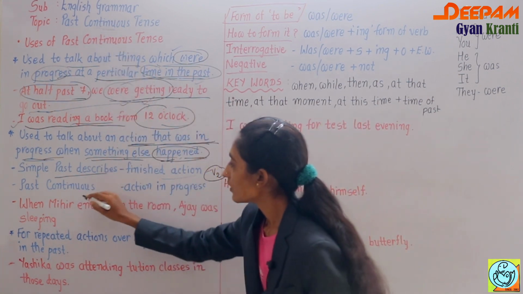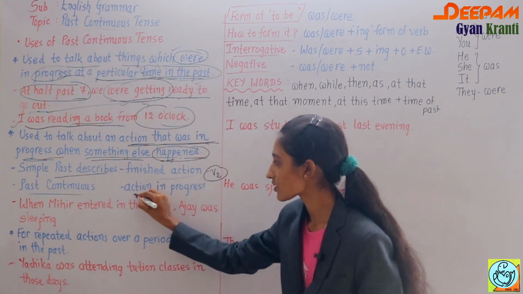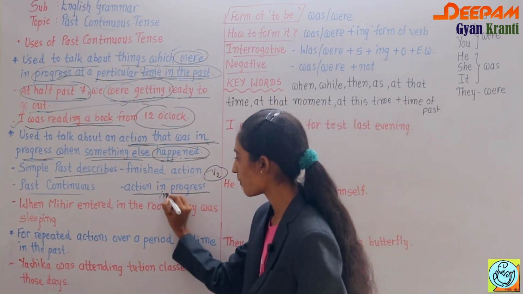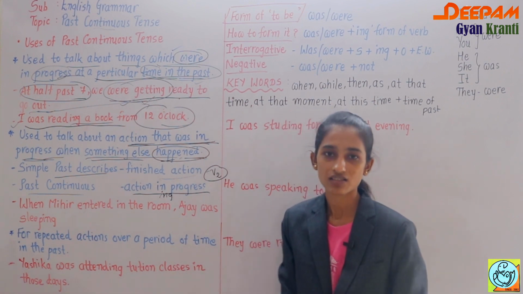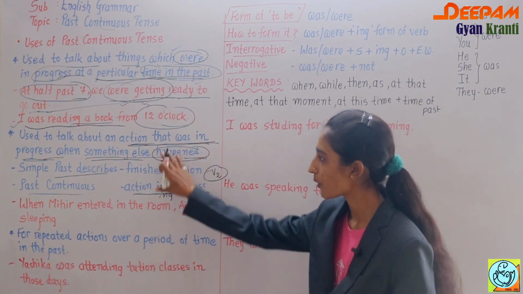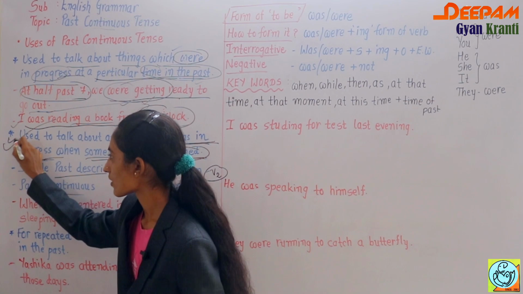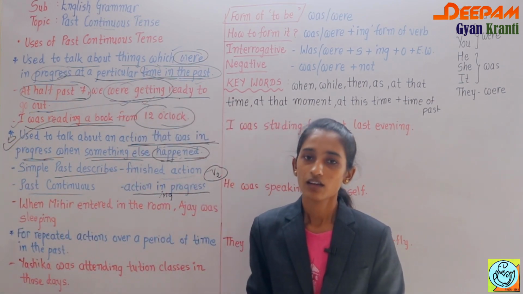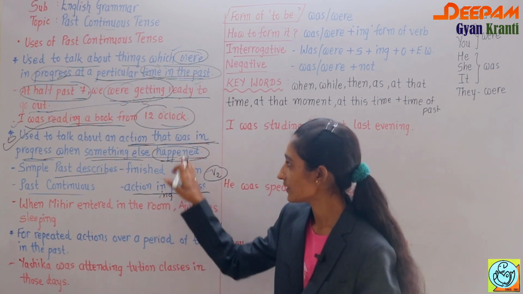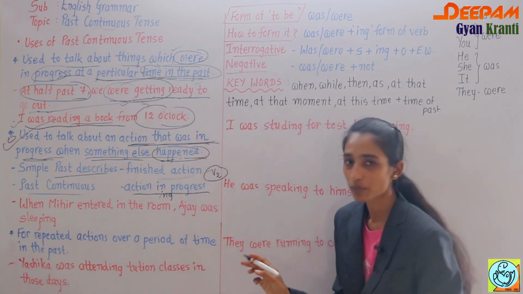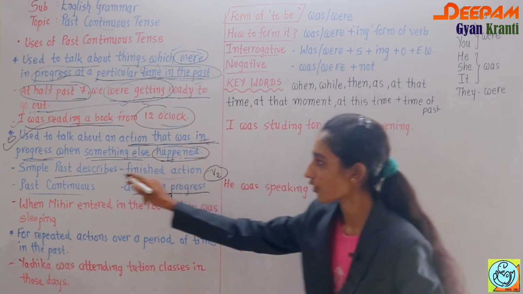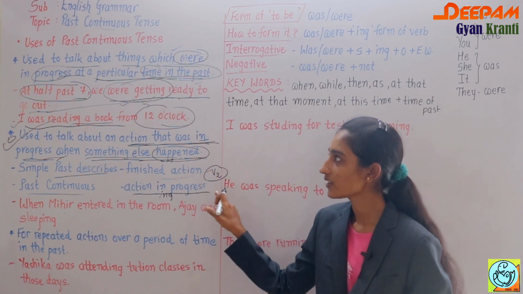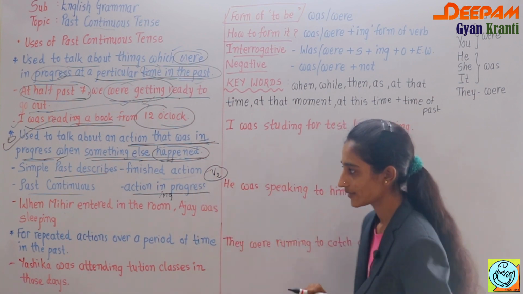So for that, past continuous tense shows an action in progress, which means we use the ing form with the to be form of past tense. Okay, so that is very important. One action was already over and finished, and one was still in progress. One was in progress and the other had already happened. So for that we have to use past continuous tense.